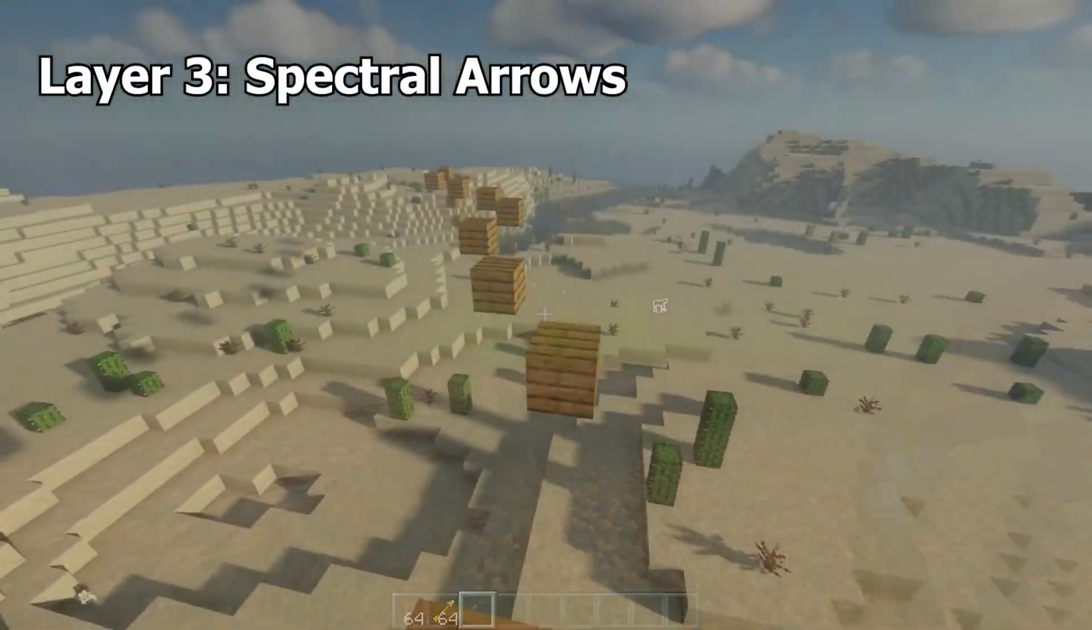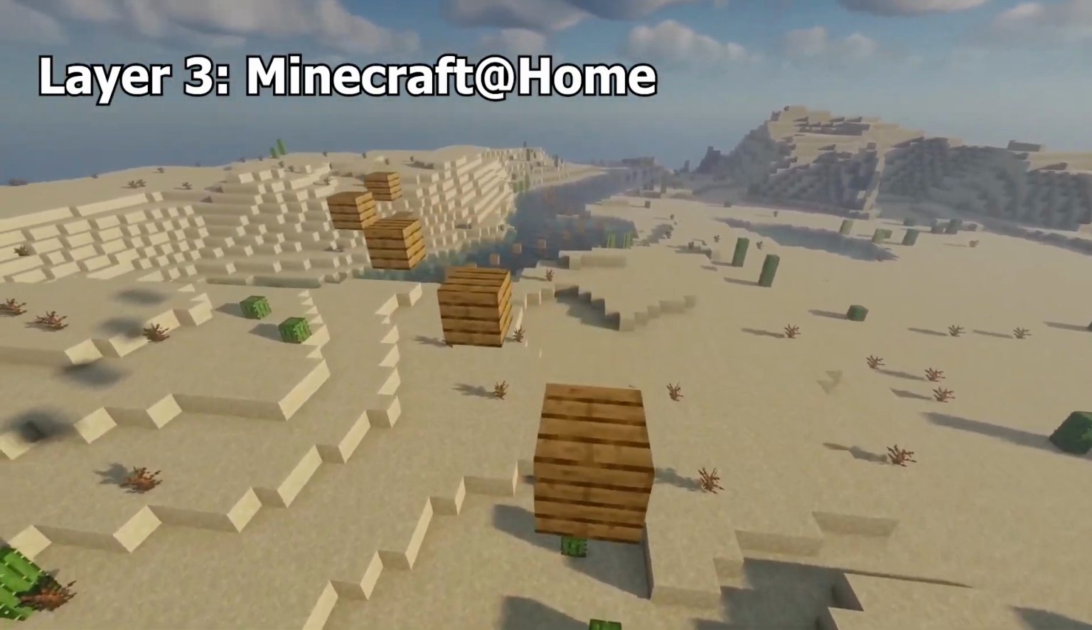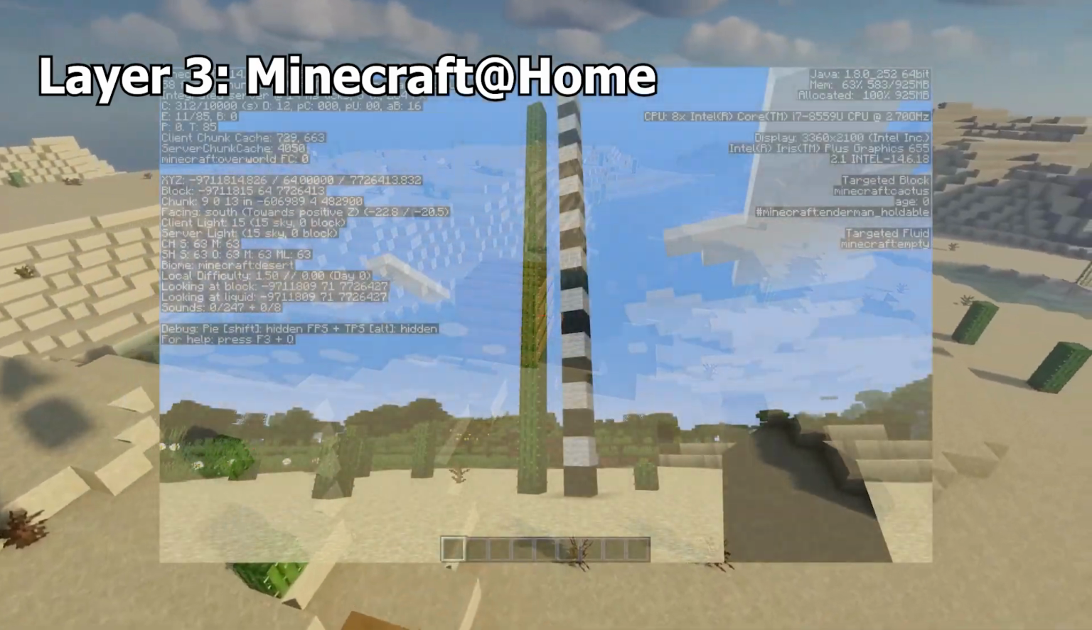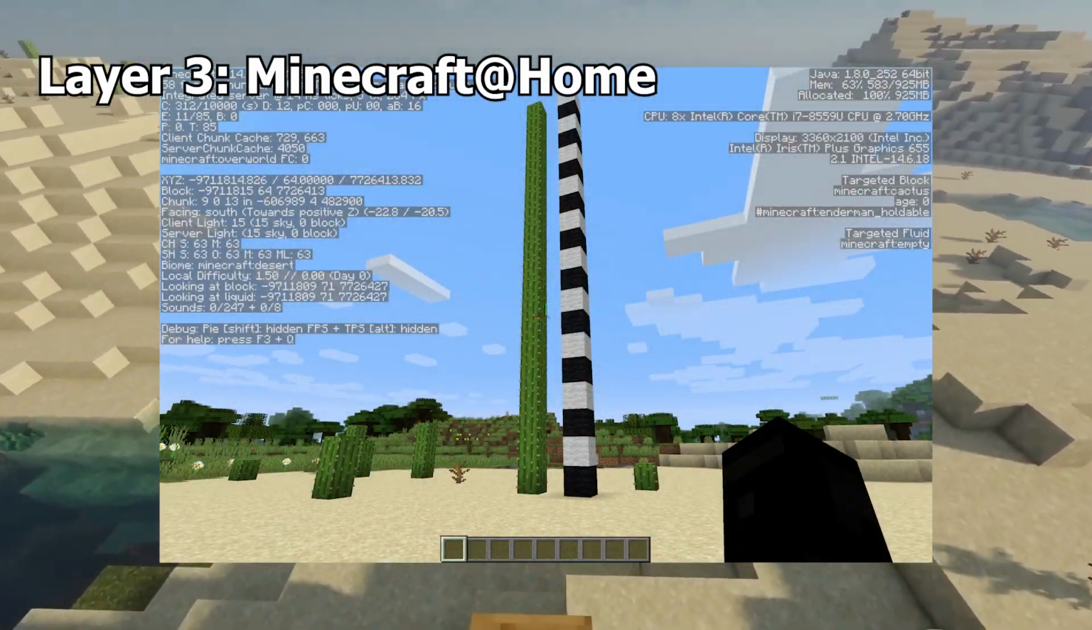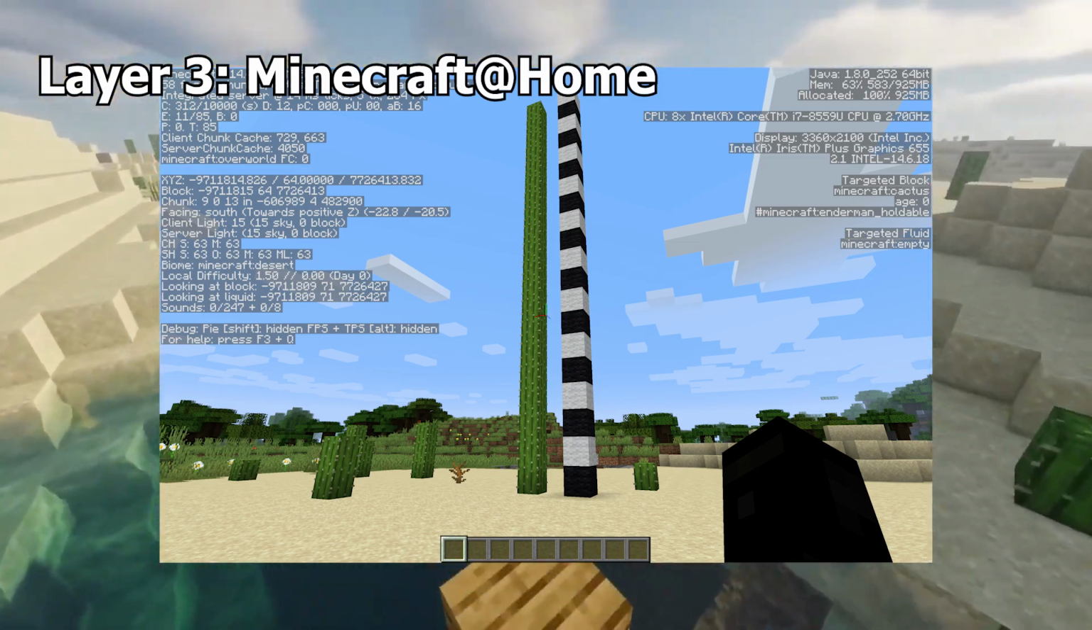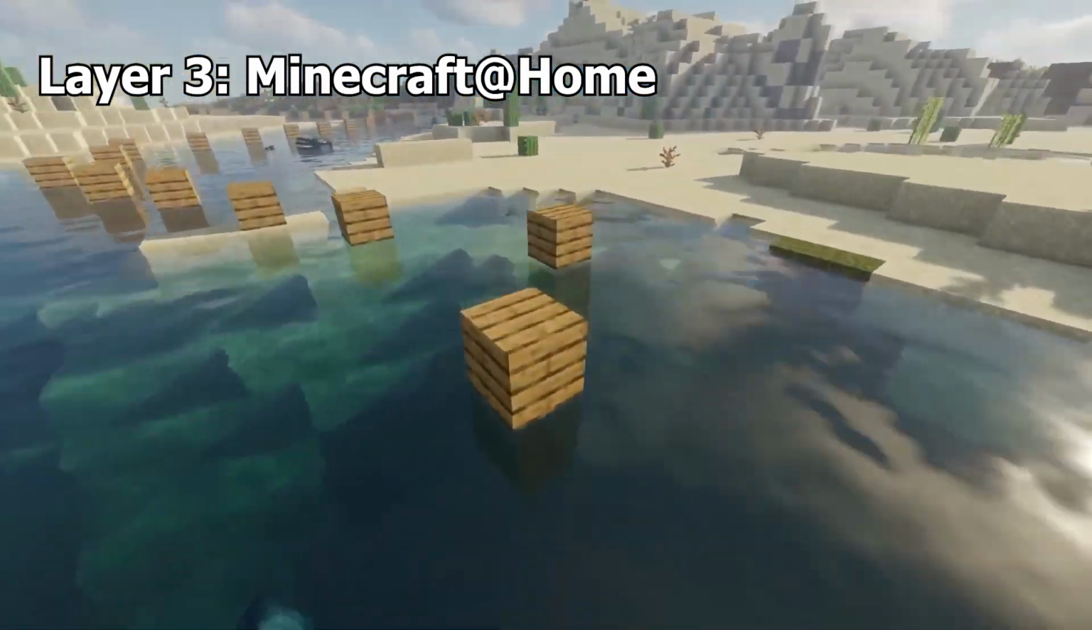Minecraft at Home is a computing project which allows users to donate time and computing power to study the laws of Minecraft. The project has done things such as find the fastest world seeds to speedrun, or the world's tallest cactus.